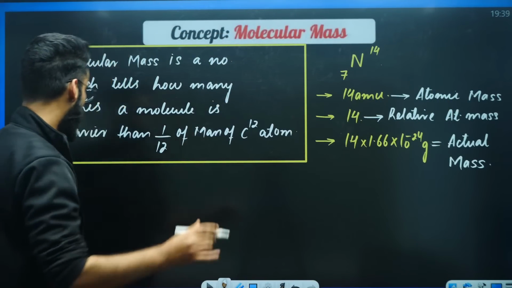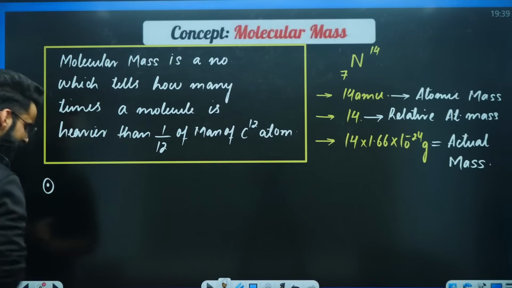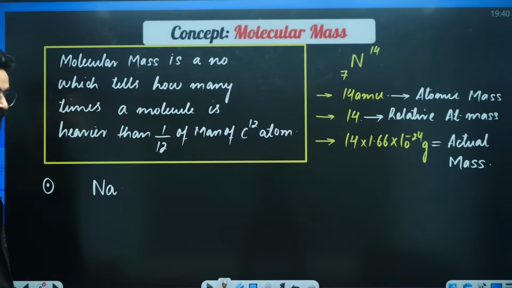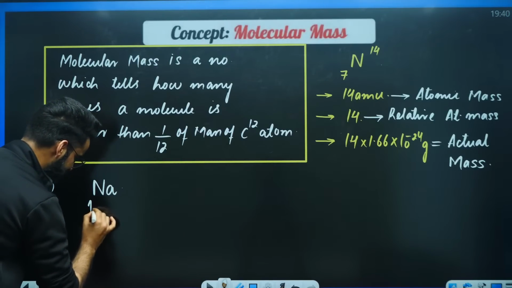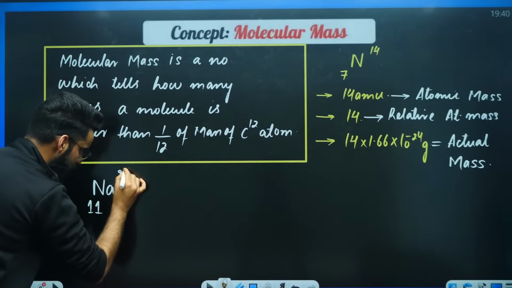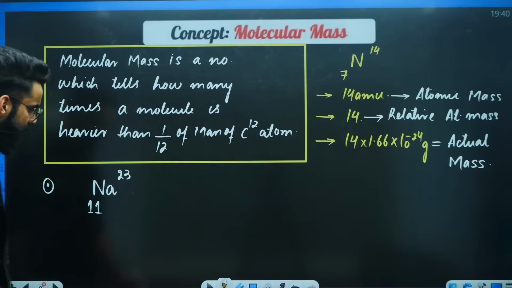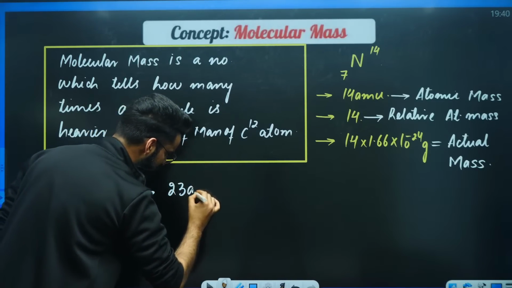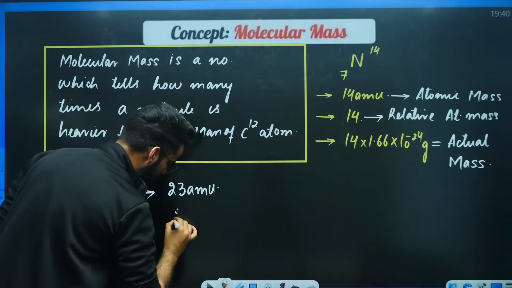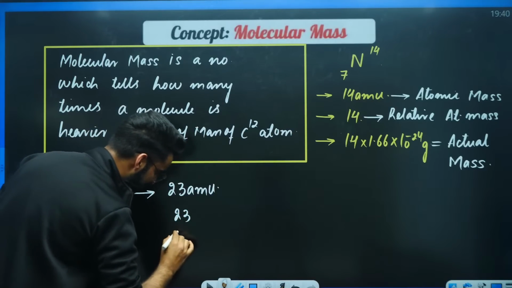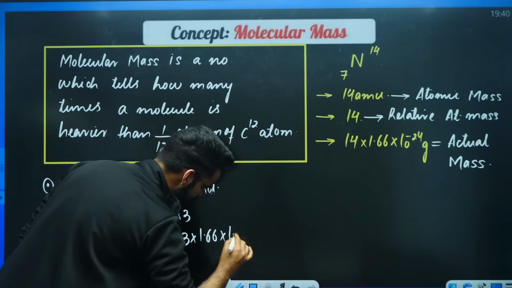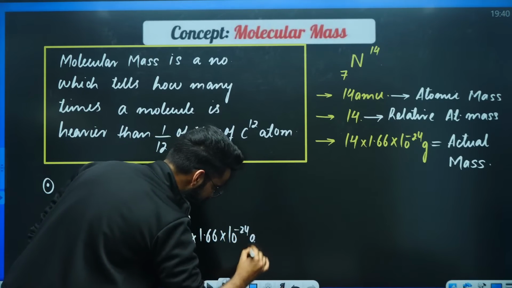One more example I'm giving you. Let's say I'm talking about sodium, whose atomic number is 11 and atomic mass is 23. Now I'm writing a few things about sodium. First, 23 AMU. Then only 23. Then 23 multiplied by 1.66 into 10 raised to the power minus 24 grams.